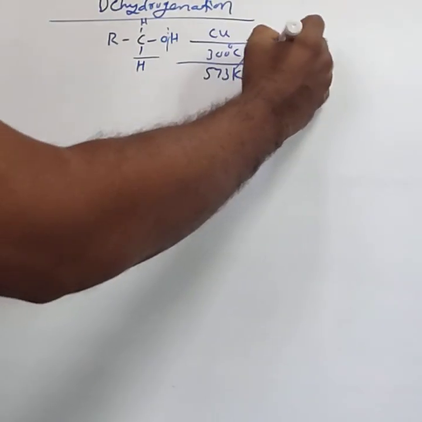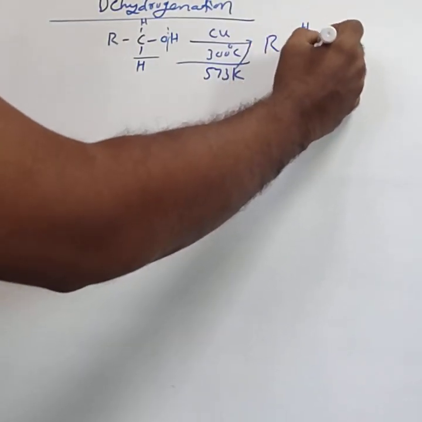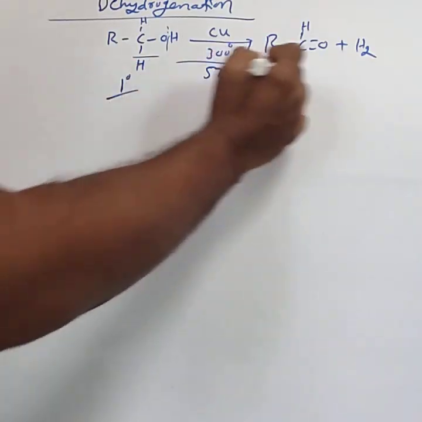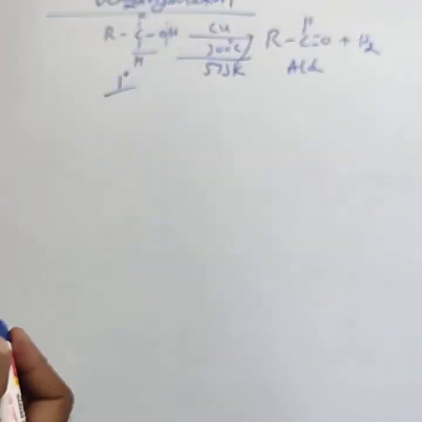The product formed is RCH=O plus H2. That is, a primary alcohol forms an aldehyde.